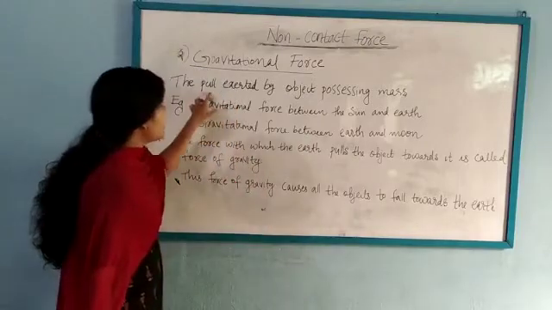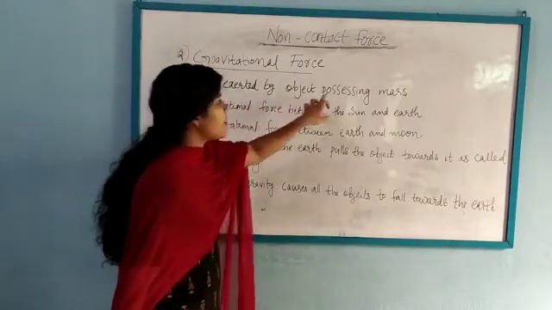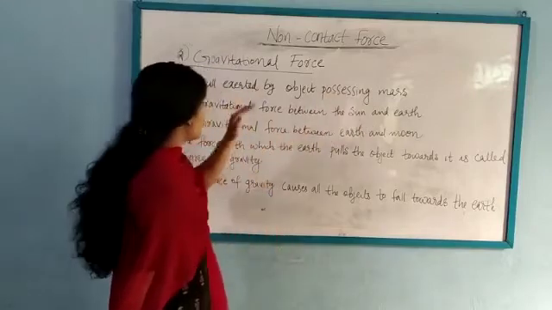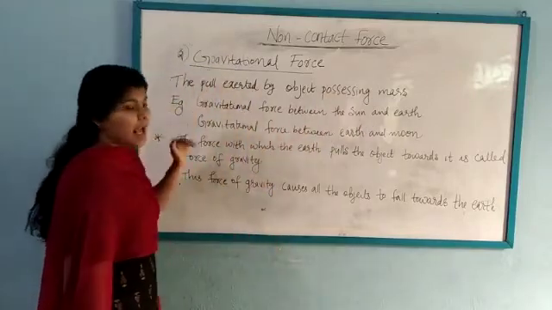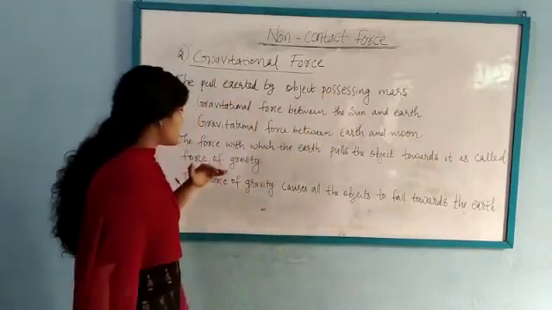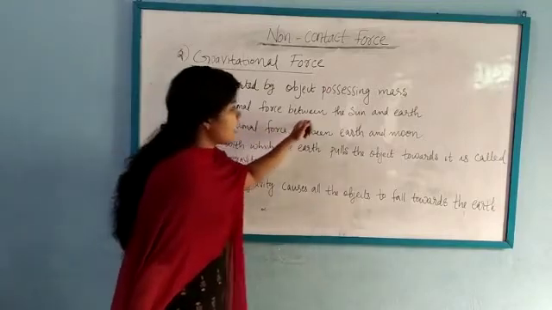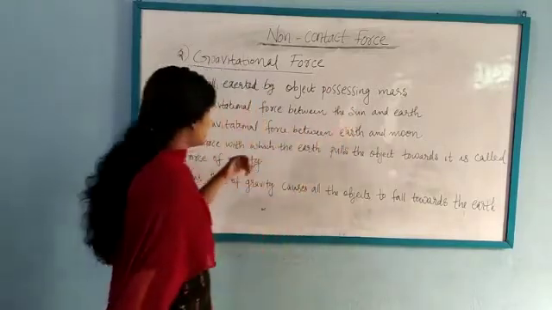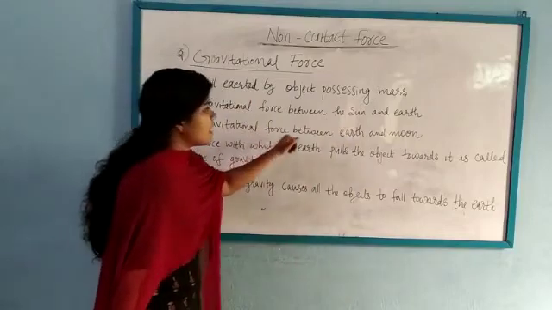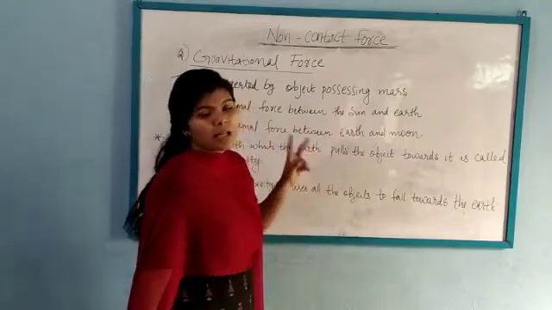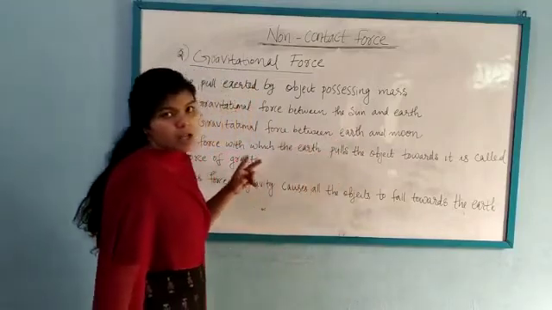Here, the pull exerted by an object possessing mass is called the gravitational force, and examples of gravitational force are the gravitational force between the sun and earth, and the gravitational force between earth and moon. These are the two examples of gravitational force.